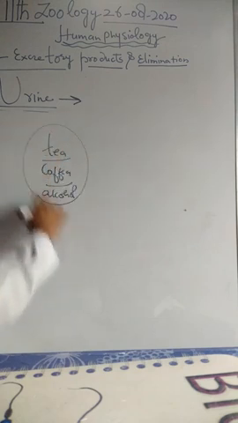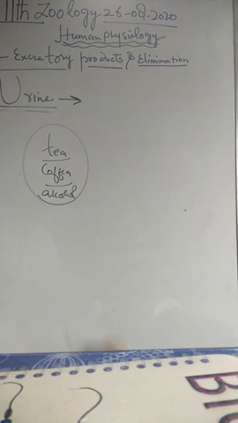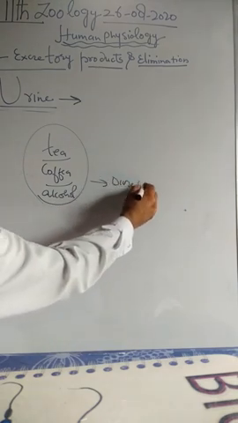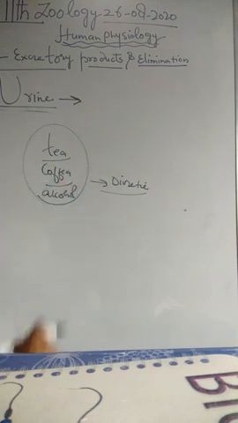These substances increase the urine output. They are called diuretic substances because whenever a person takes them regularly, the urine output can increase.